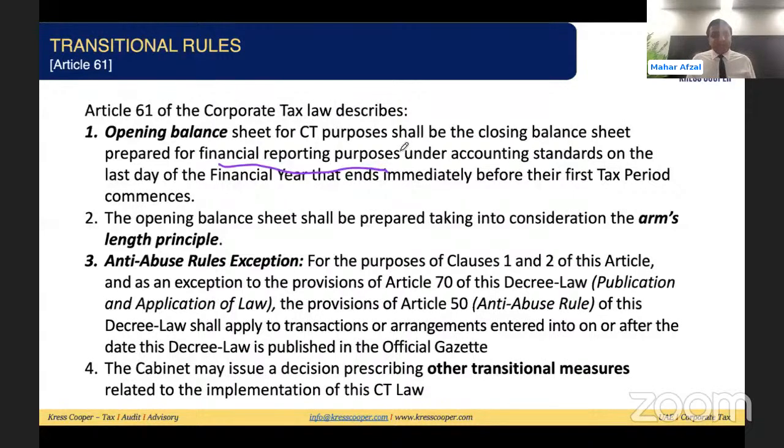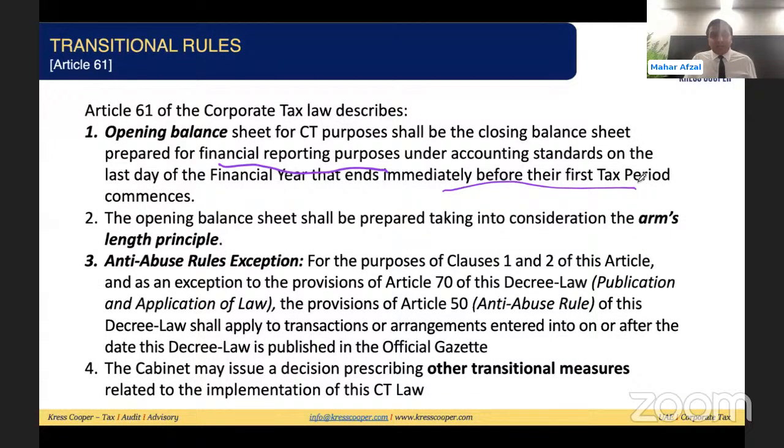under the accounting standards on the last day of the financial year that ends immediately before their first tax period commences. So before the first tax period commences, by the end of that financial year, businesses and taxable persons are liable to prepare their financial statements by applying the accounting standards applicable in the market.